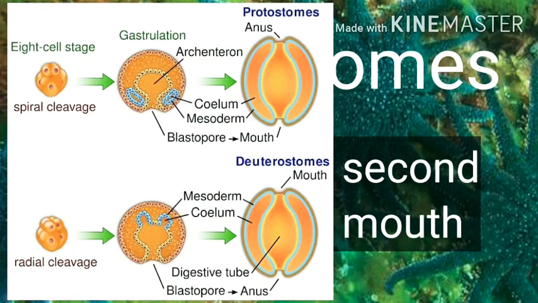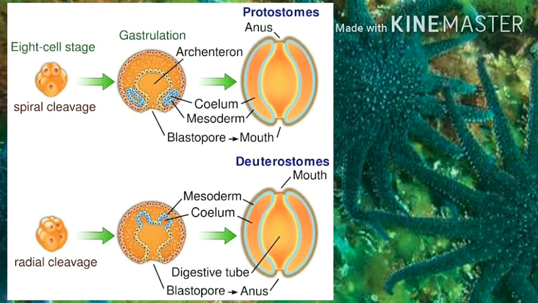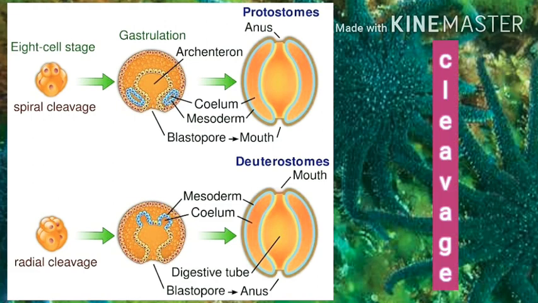Okay. Then come to the third point, cleavage. These typical deuterostomes show radial holoblastic cleavage, meaning the cleavage is characterized by the arrangement of upper and lower tiers, and the intermediate cleavage means division of eggs into cells, each of which has the potential of developing into a complete organism. So this type of cleavage is shown by Echinodermata.